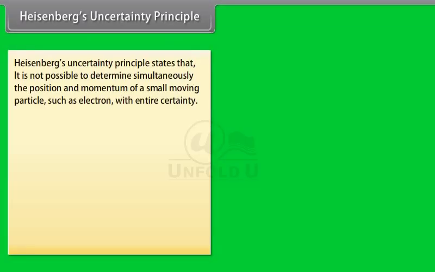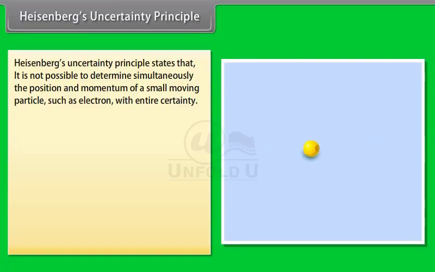Heisenberg's uncertainty principle states that it is not possible to determine simultaneously the position and momentum of a small moving particle, such as an electron, with entire certainty.